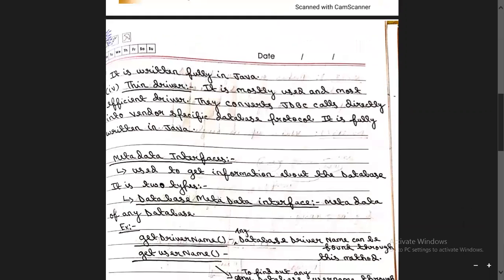Now, some parts: there is the metadata interface. What is the metadata interface? Metadata interfaces are used to get information about the database. All the information about a particular database we can get through the metadata interfaces.